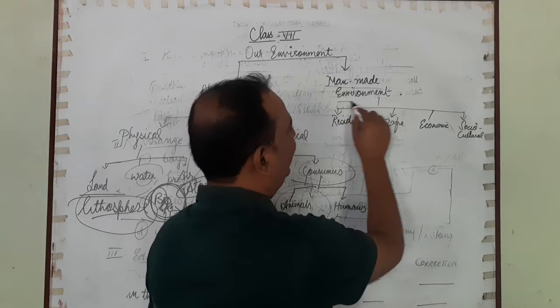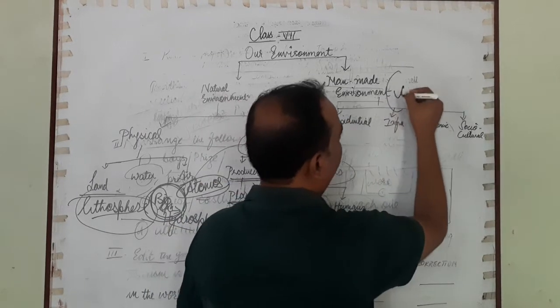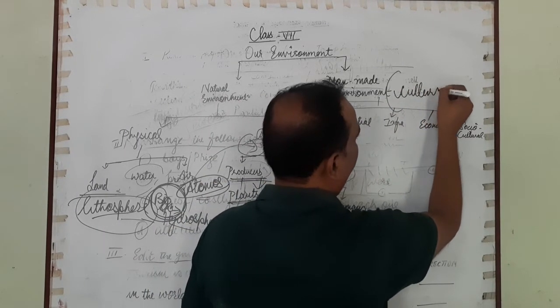Then we have a man-made environment, which is also called cultural environment.